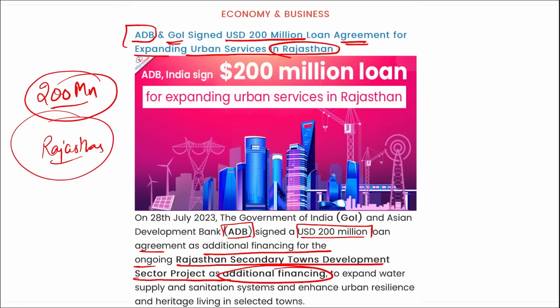Correct? And this is basically to expand water supply, create sanitation systems, and enhance urban resilience and heritage living in selected towns. Right? The project is in progress and was approved in September 2020, and so far 1451 kilometers of water supply lines, then 1110 kilometers of sewer pipelines were also laid down recently.